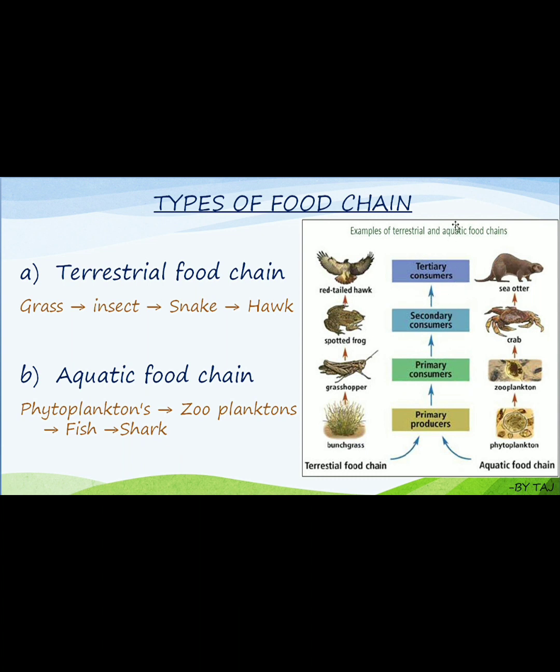Like this it goes on, and finally come the decomposers, which decompose all these organisms and transfer all that energy back to the earth. This is in a cyclic manner. So this is about the types of food chain.